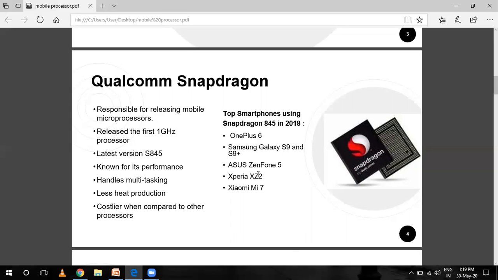These technologies related to semiconductor designing include tracking of devices, satellite phones, virtual reality, wireless charging, communication, etc. So all come under this mobile processor technology. Qualcomm is also known for its Snapdragon brand, which is responsible for releasing mobile processors and LTE modems.